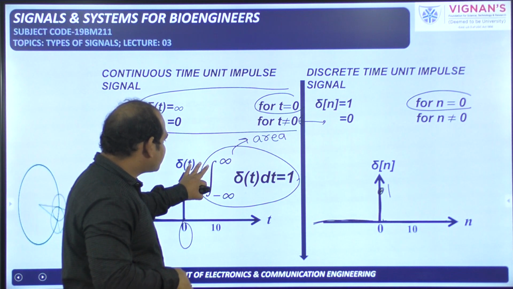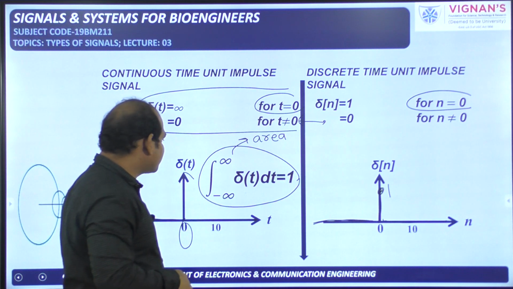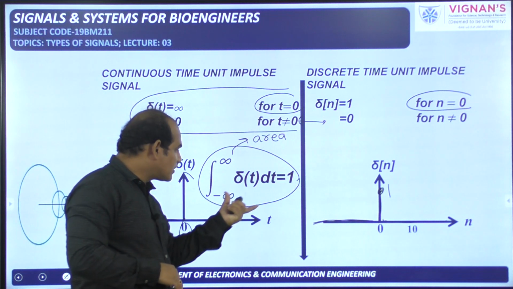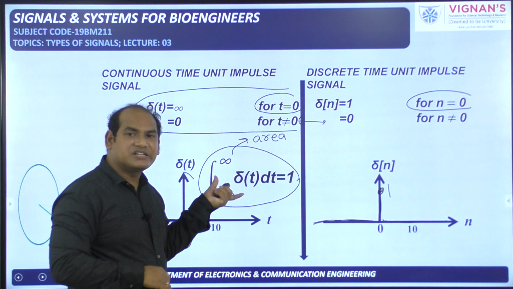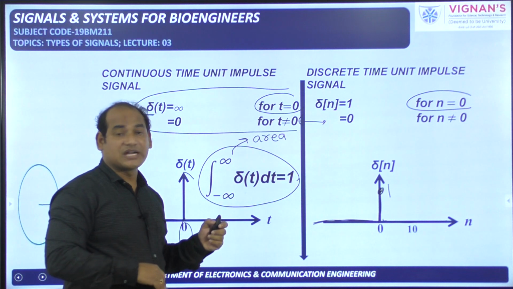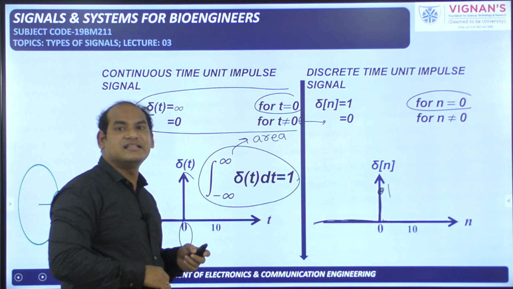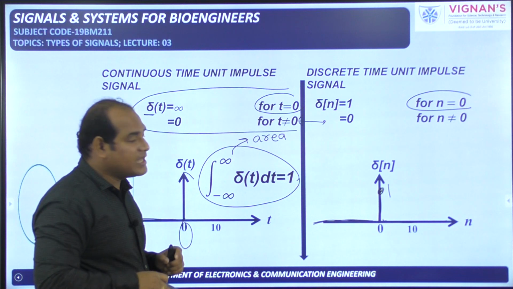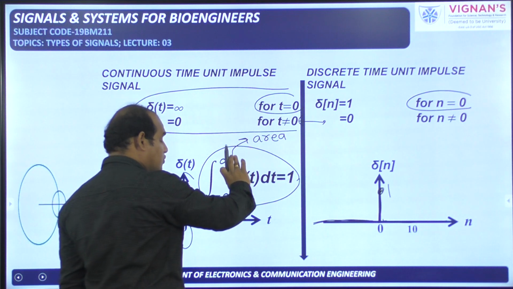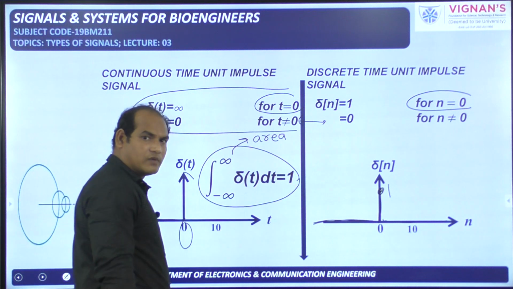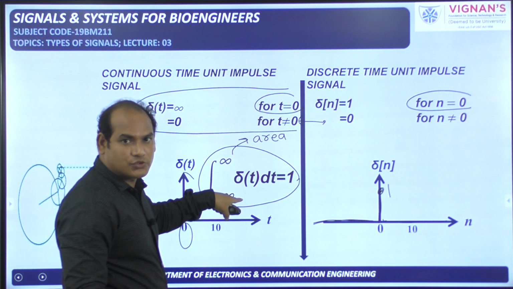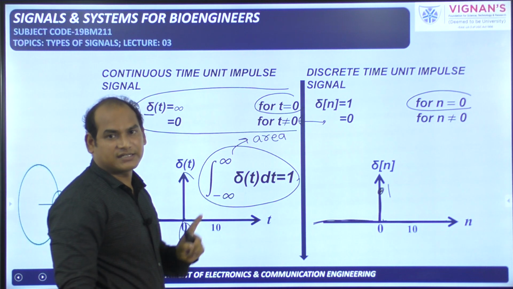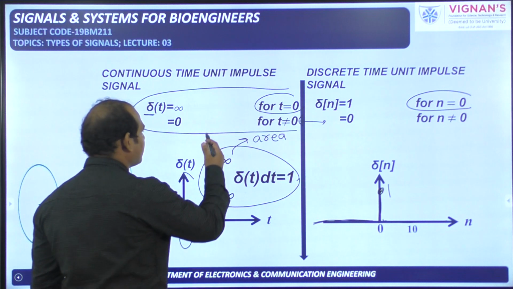We are doing the integration where t is changing from minus infinity to plus infinity. So if you integrate del of t over all the time, then that integration will give 1. That means the area under that particular signal is equal to 1. Doing the integration is nothing but calculating the area. So the area under the unit impulse signal is equal to 1. You need to include this also in the definition of the continuous time unit impulse signal, then only it is correct.